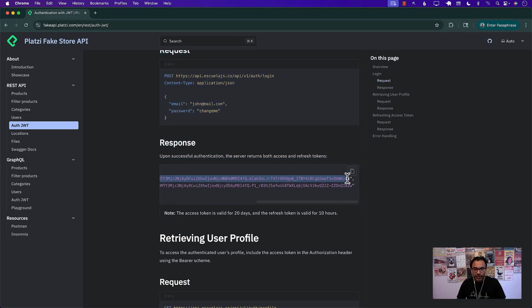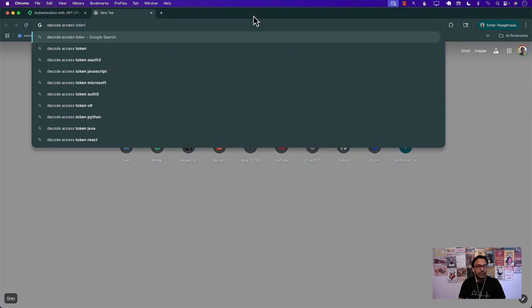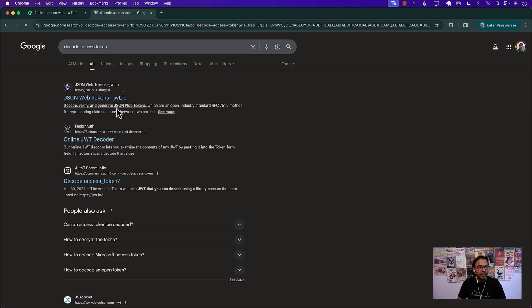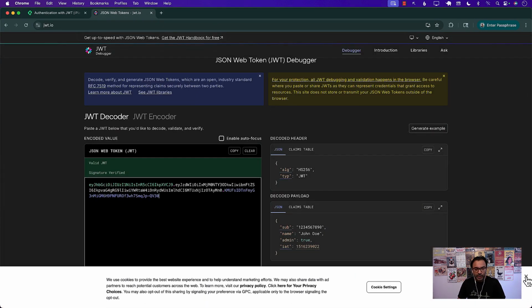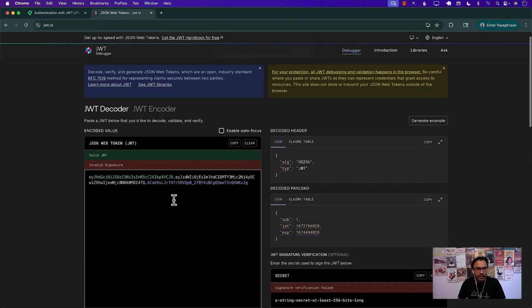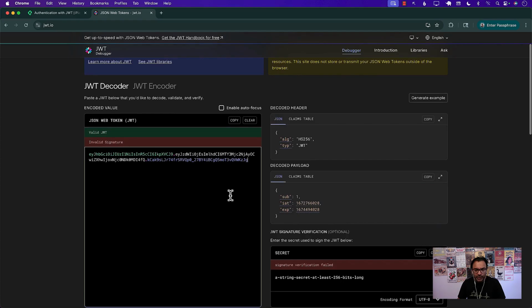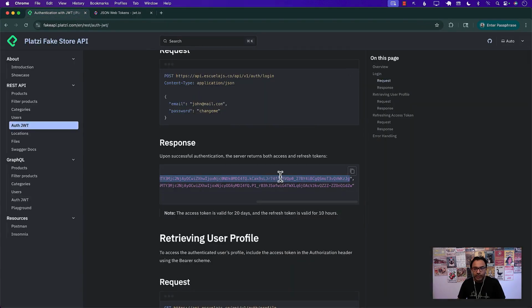Actually, there are some websites where you can do that. So let me see if I can go there and search decode accessToken. I don't remember where it is, but we'll probably have to search for it. So jwt.io. Okay. I'm going to go ahead and paste the access token that I have over here. Okay, it's coming out with an invalid signature. But maybe I'm doing something wrong. Did I even copy it correctly? I think I probably copied it correctly.